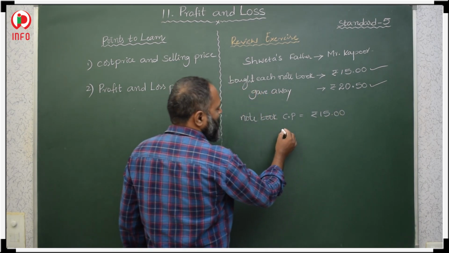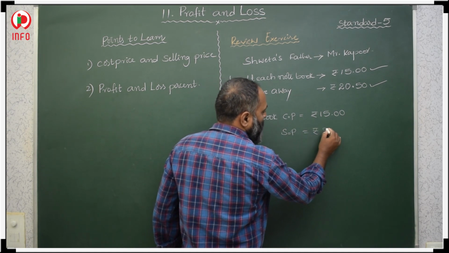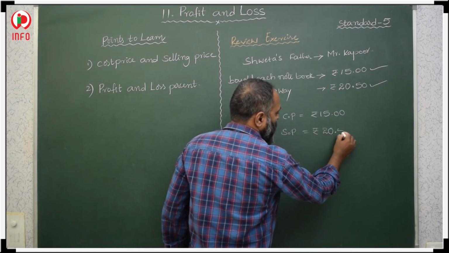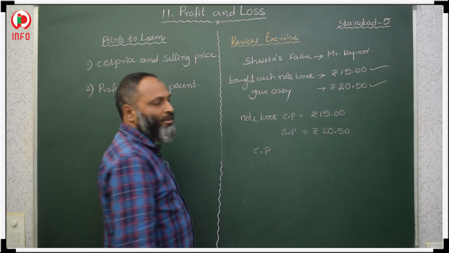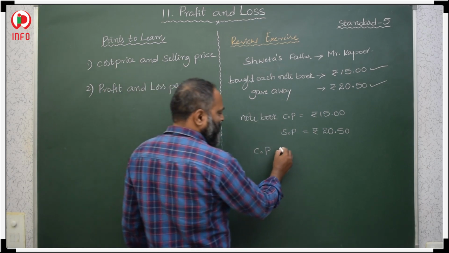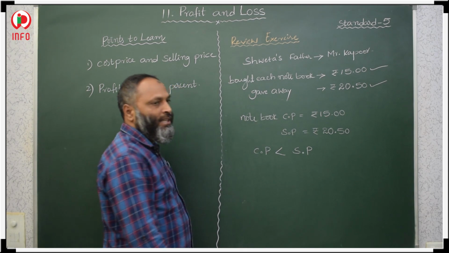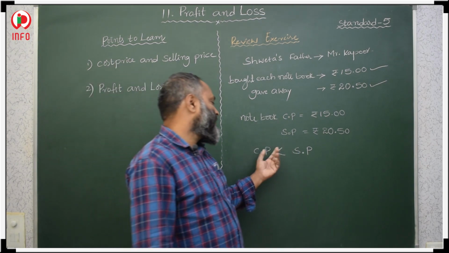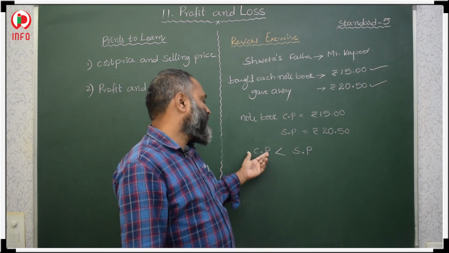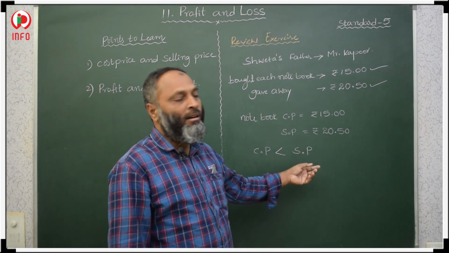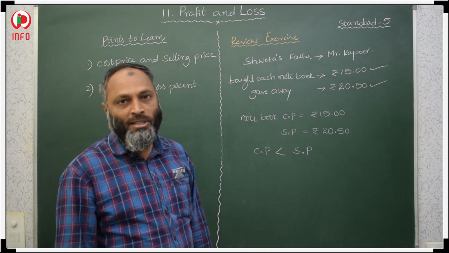Then the notebook's selling price is 20 rupees 50 paisa. Here the cost price value is less than the selling price. Our selling price is greater than the cost price. So both statements are the same: cost price is less than selling price, or selling price is greater than cost price, whatever it is. Both statements are correct.